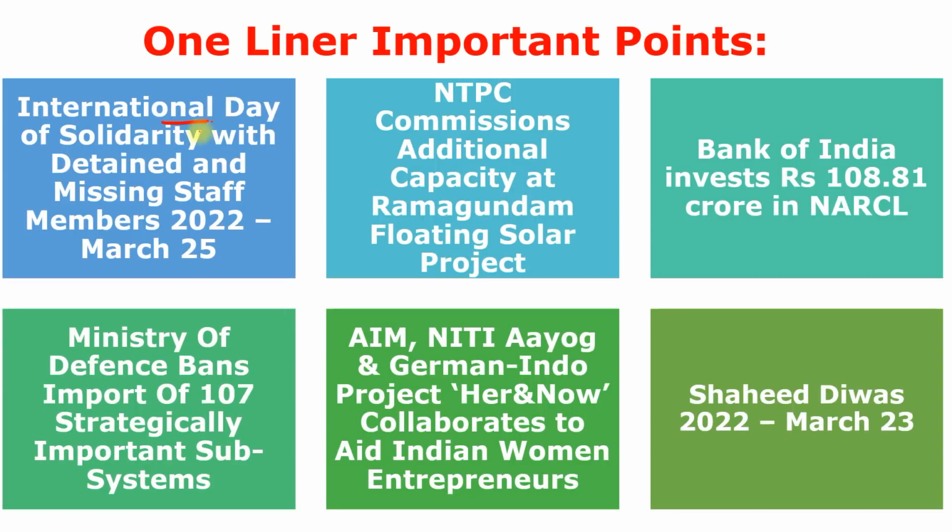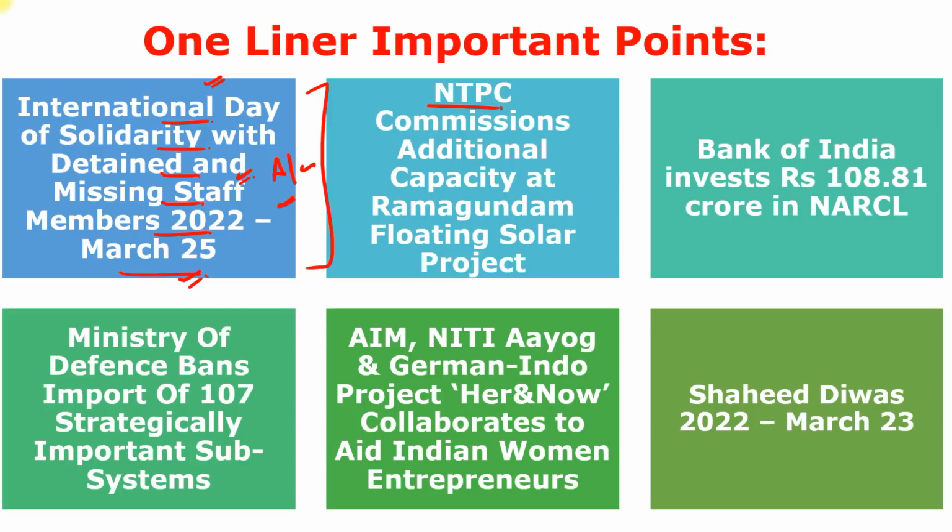First is International Day of Solidarity with Detained and Missing Staff Members 2022, observed on 25th of March. It is observed by the United Nations to recognize the dangers encountered by United Nations staff members in their line of work. It is to mobilize action, demand justice, and strengthen our resolve to protect the United Nations staff and peacekeepers, as well as our colleagues in the non-governmental community and the press. Just remember, this day is observed on 25th of March.